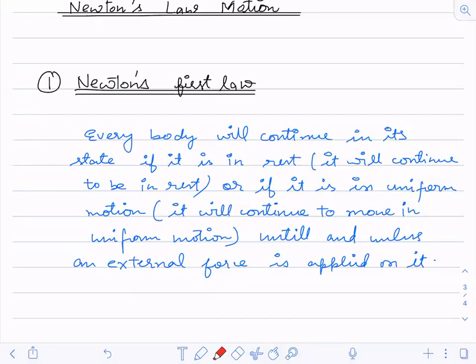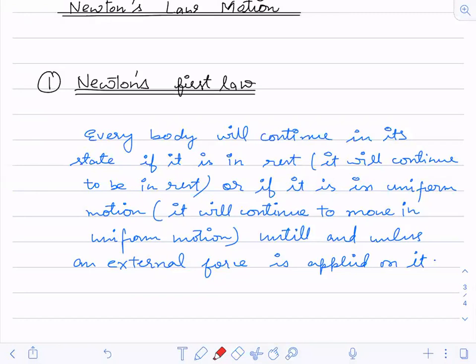So every body will continue in its state. If it is in rest, it will continue to be in rest, or if it is in uniform motion, it will continue to be in uniform motion, until and unless any external force is acted on it. Is it clear to everyone?